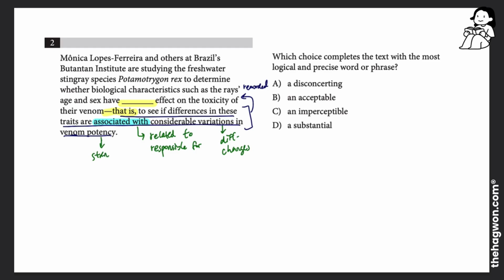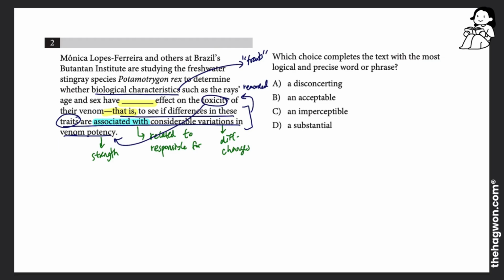Potency means strength. So how strong the venom is. So they're looking to see if the differences in these traits are related to or responsible for how strong the venom is. So I look back to the sentence I'm trying to fill and it says they're trying to determine whether biological characteristics, so this must be those traits we talked about, have some effect on the toxicity of their venom. So toxicity here again is being used to mean potency. So notice how those two sentences are exactly the same thing.